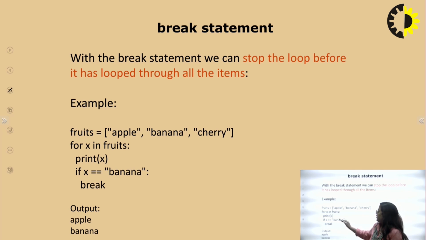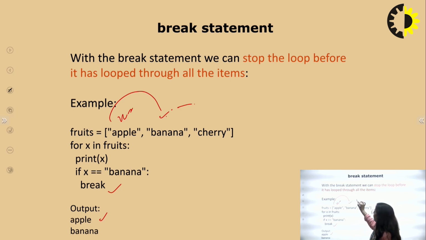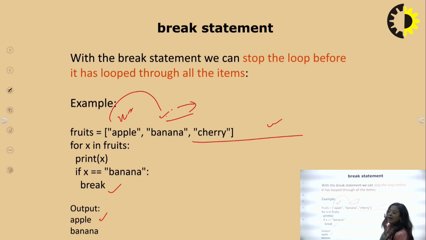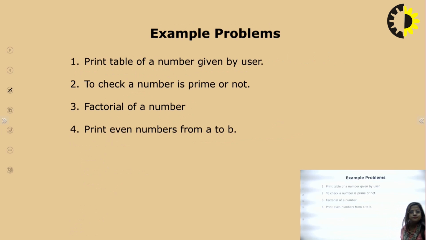If x equal to banana, when your iteration comes to x equal to banana, then it breaks. So this is the control statement used here. Firstly x equal to apple, so it is printed. Now x equal to banana, so it is printed. But after this value, no other item will be executed. So this is the break statement.